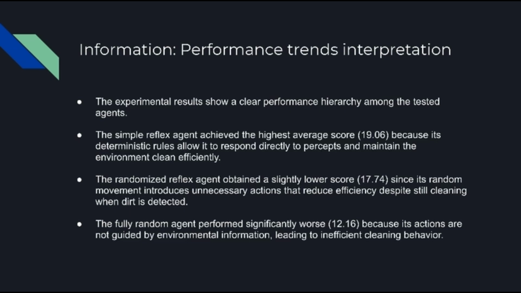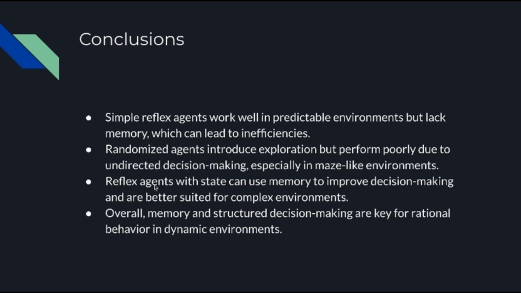For the conclusions, simple reflex agents work well in predictable environments, but lack memory, which can lead to inefficiencies. Randomized agents introduce exploration but perform poorly due to undirected decision making, especially in maze-like environments. Reflex agents with state can use memory to improve decision making and are better suited for complex environments. And overall, memory and structured decision making are key for rational behavior in dynamic environments.